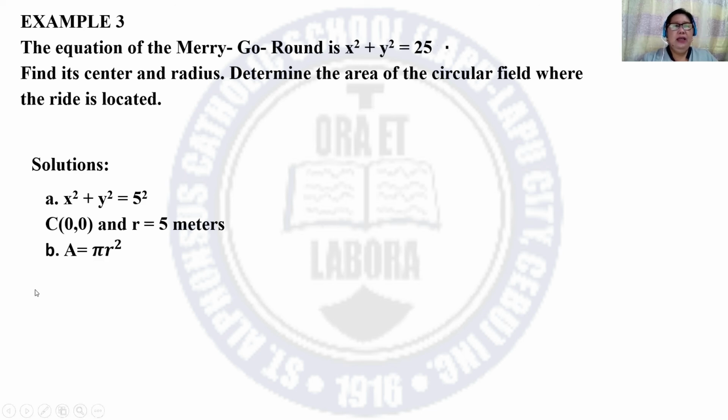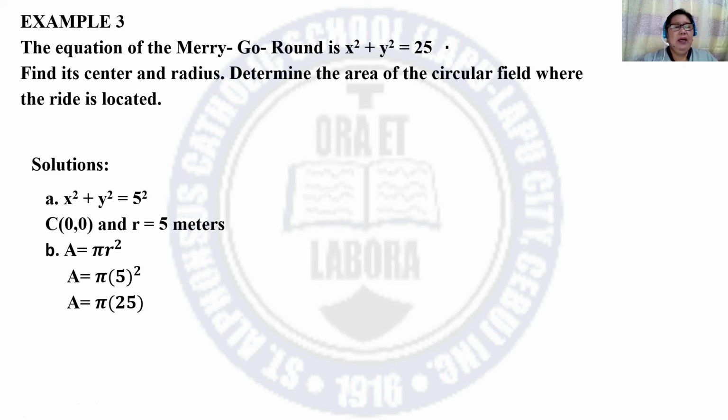And to find the area of the circular field, this is the formula for the area of the circle: A is equal to pi r squared. Substitute 5 for r.